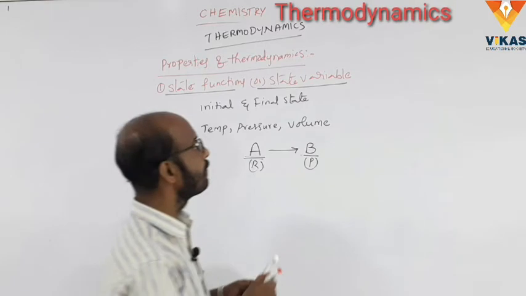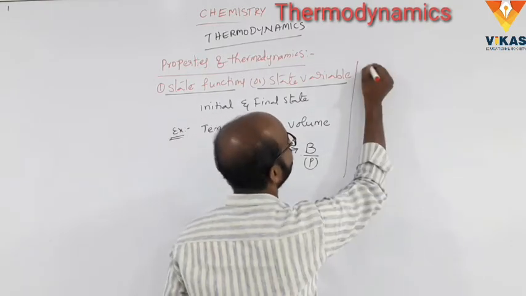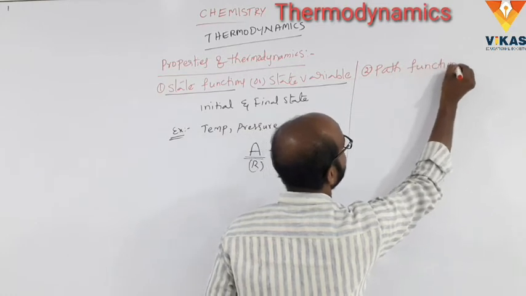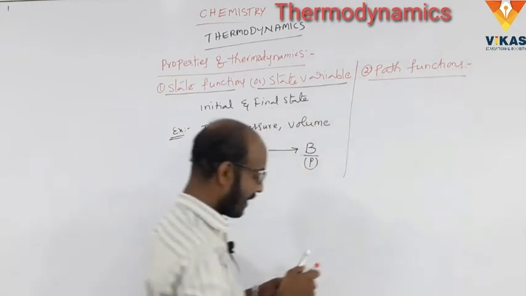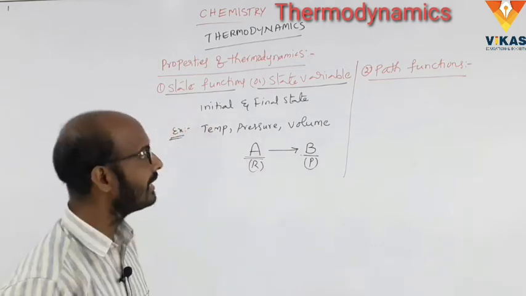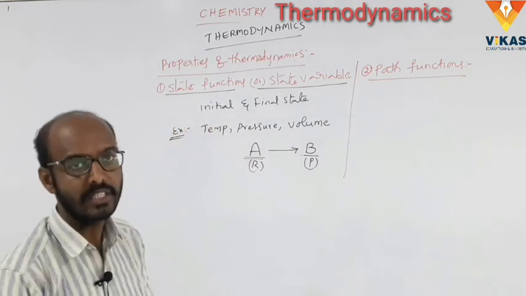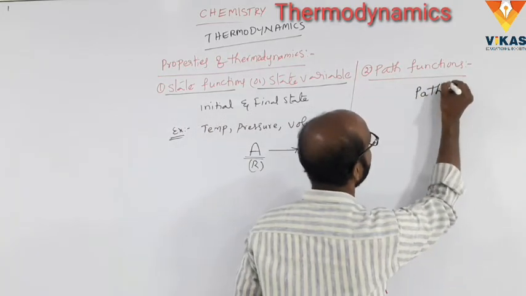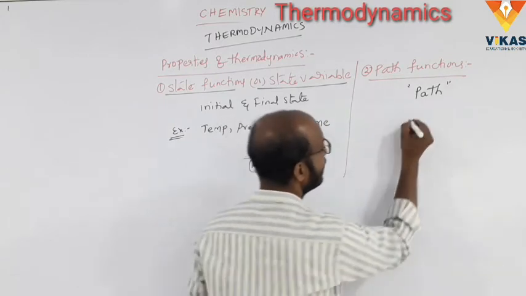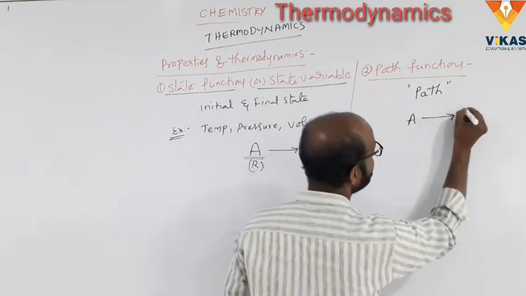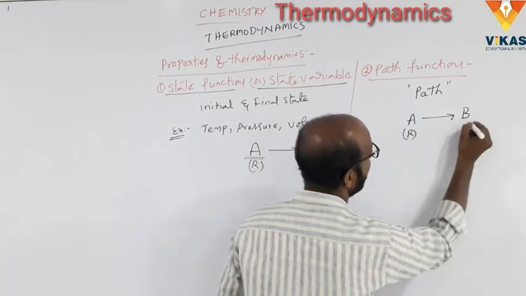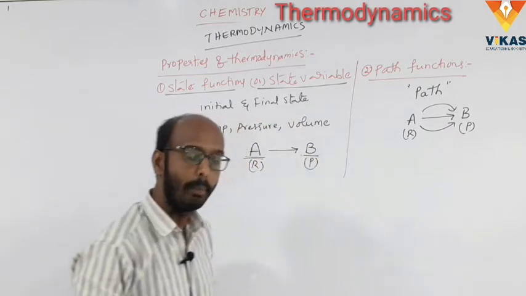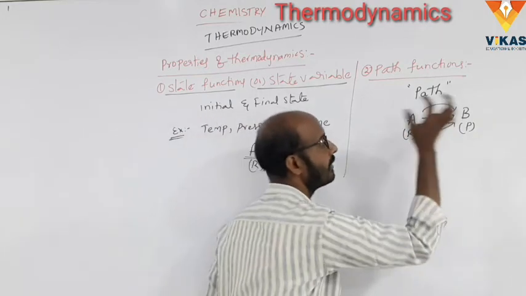Clear? And next one, path functions, the second one. Path functions or path variables. So what is meant by path function? Here, the thermodynamic property of the system mainly depends upon the path. For example, we take the reactants A and give products B. This is the reactants and products. That depends upon the path. This is the path, A to B. Conversion of A to B is called path.